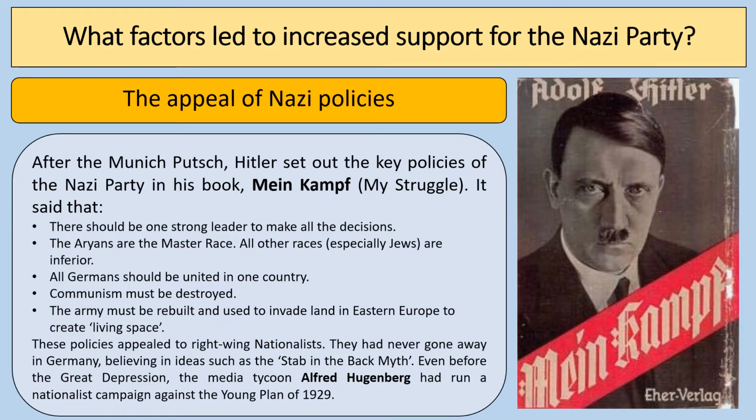But more broadly than that, the Nazis were able to use their messages of things like work and bread to appeal to a much larger group of people than many other political parties in Germany had done before. And this really helped the Nazis to win quite a wide range of support in the early 1930s. And ultimately, by July 1932, in that election when they got 230 seats, they became the largest political party in Germany.